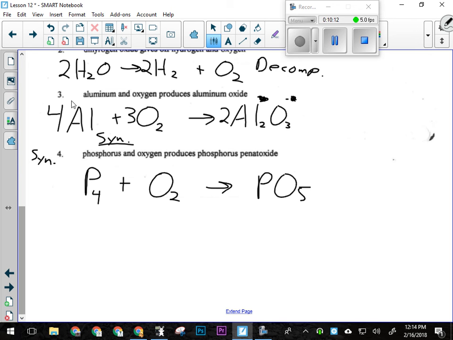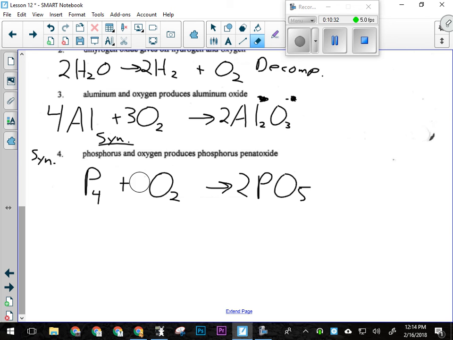And now we've got to balance. Oxygen is present in the largest number, but balancing it first won't make this work. So I'm going to balance phosphorus first. Here's why it won't work. I'd have to put a 2 here and a 5 here, and that's not going to give me enough phosphorus. Everybody follow? Right? So that's not going to work.